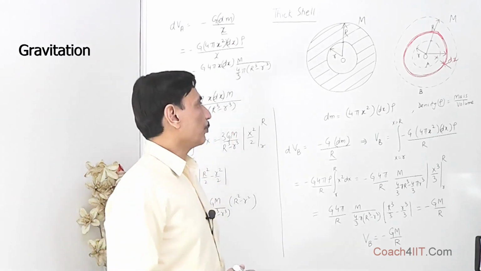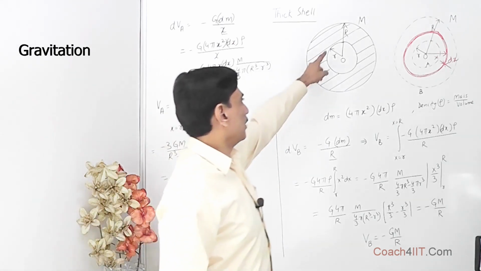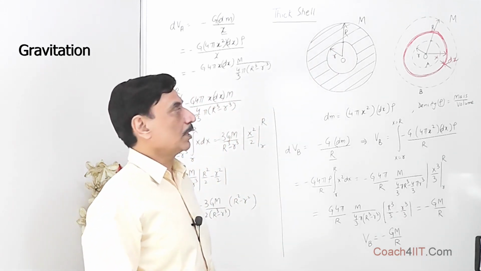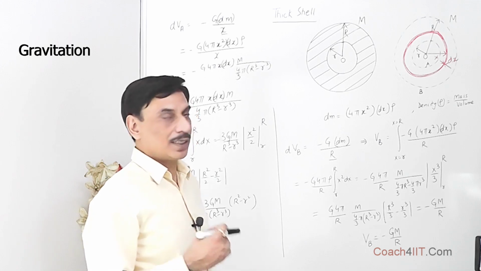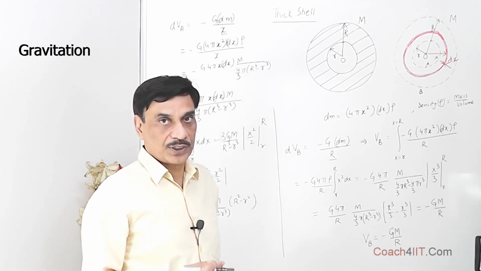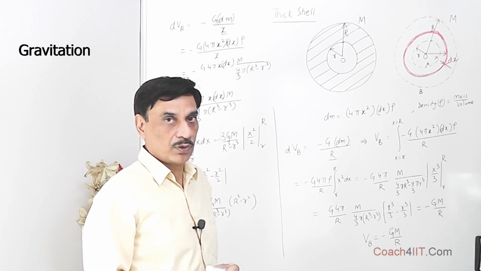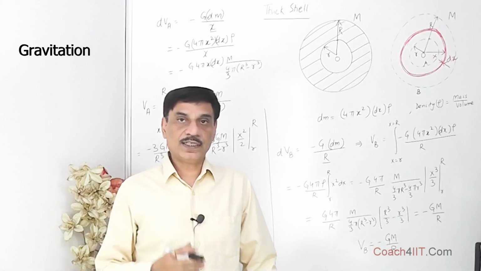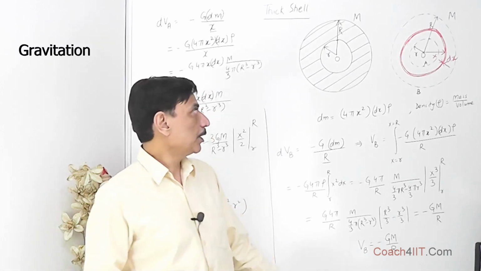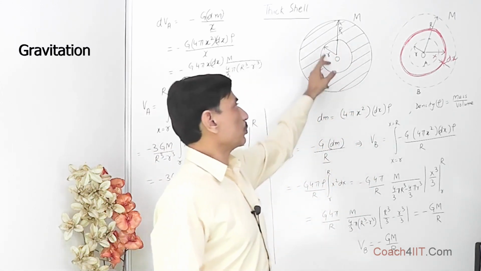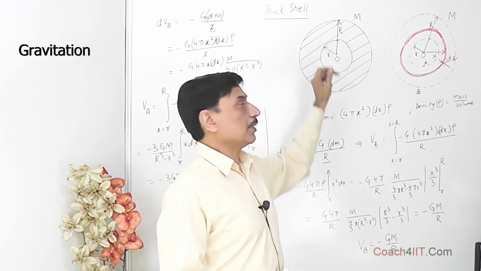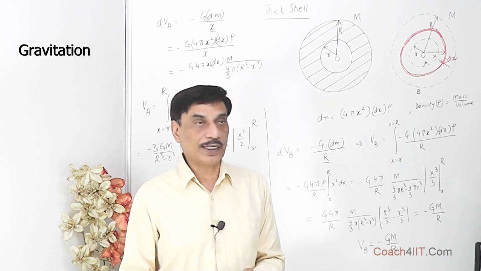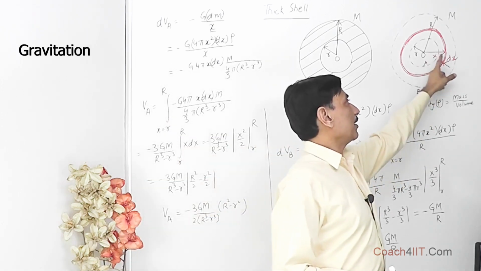So whether we have to find the gravitational potential at the inner surface or at the outer surface, using the principles of integration, we shall also make use of our earlier understanding of the gravitational potential in the case of a shell, that is how we found it within the cavity, outside the cavity, and at the surface. To find the gravitational potential at the inner surface of this shell of radius small r or within the cavity, we consider a very thin shell of thickness dx and radius x.